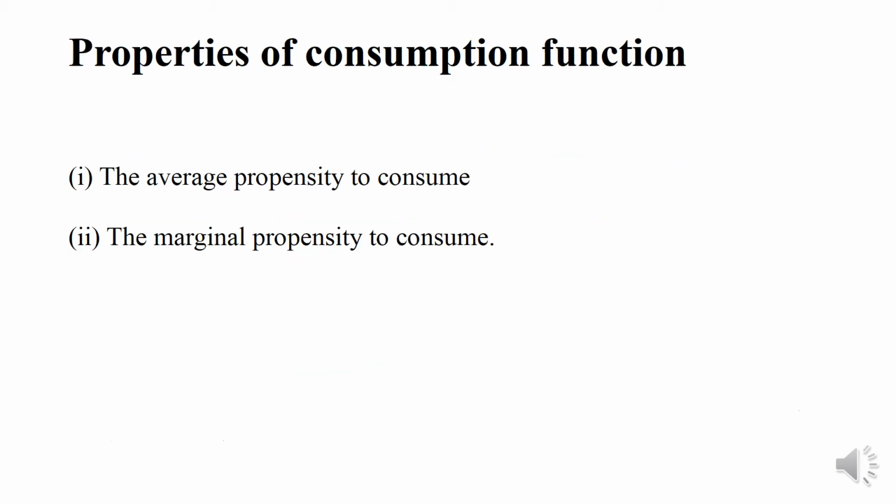Next, properties of the consumption function. There are two properties of the consumption function. The first one is the average propensity to consume, and the second one is the marginal propensity to consume. Let us discuss them one by one.